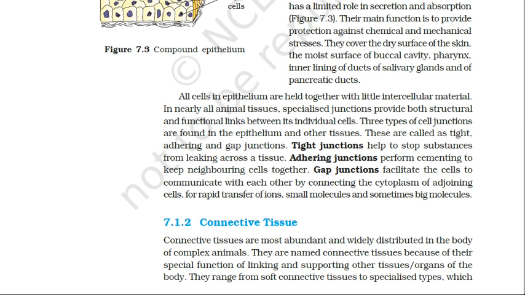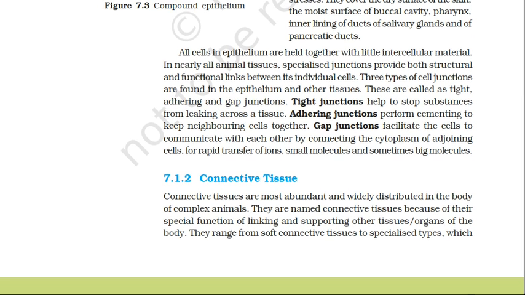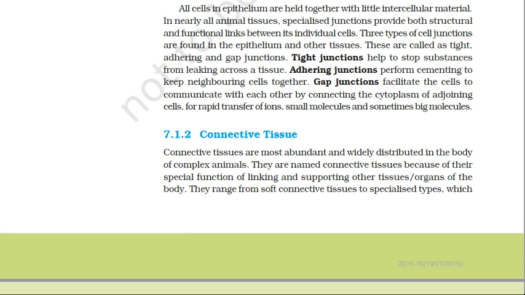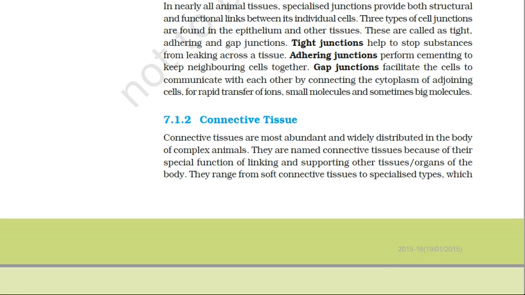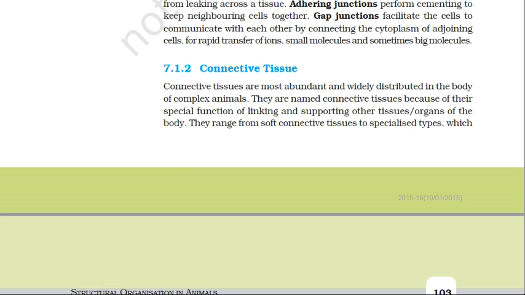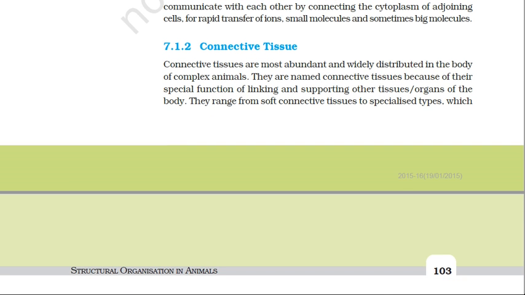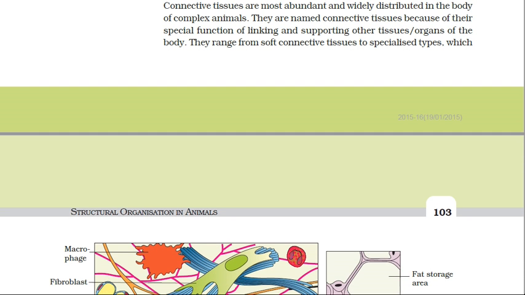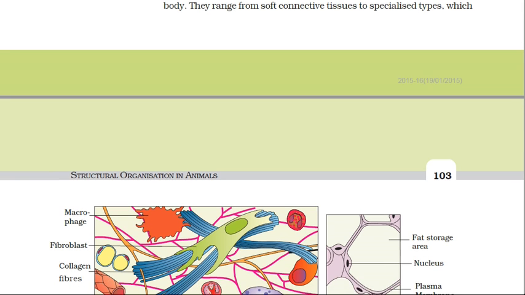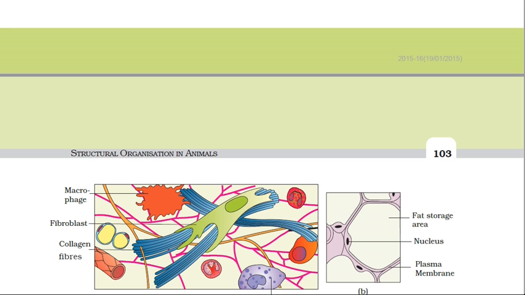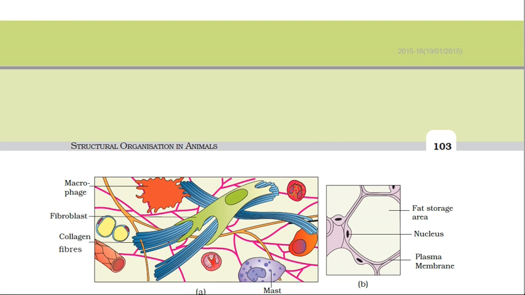The matrix is the ground substance, and the cells are loosely arranged or widely separated from each other by extracellular material called matrix. The matrix is composed of modified polysaccharides like glycoproteins and is secreted by the tissue cells.